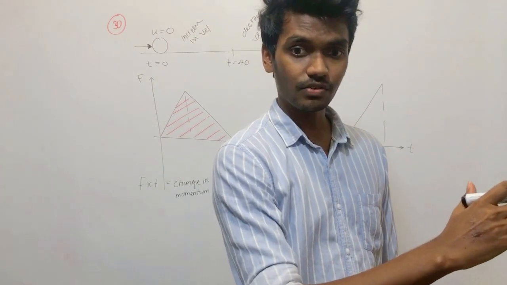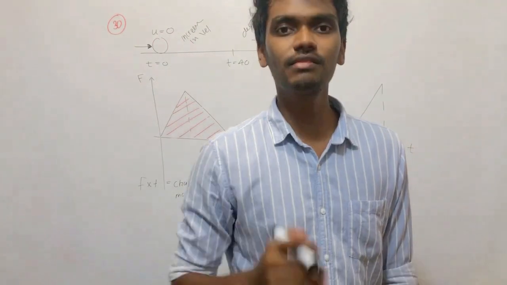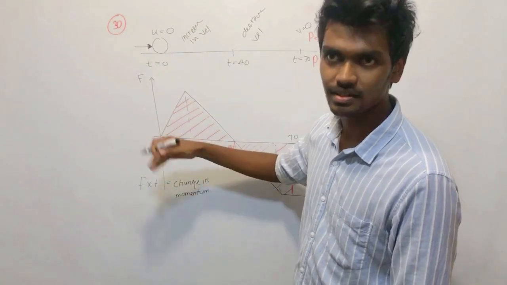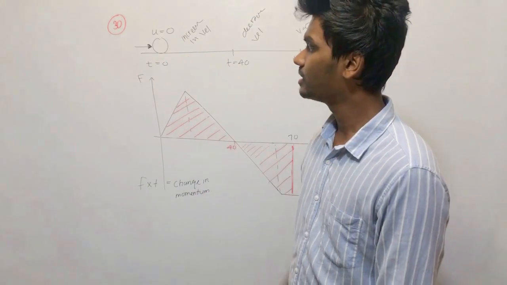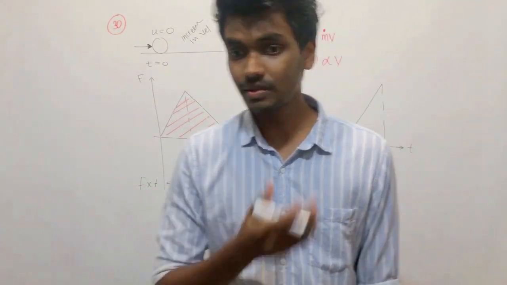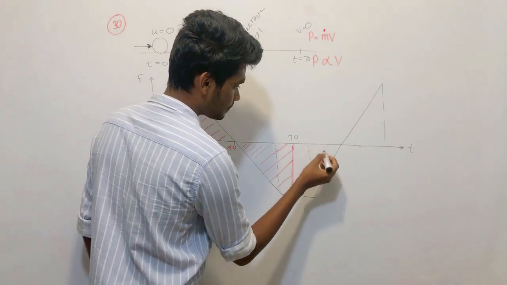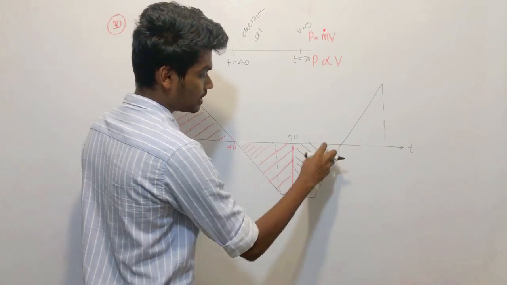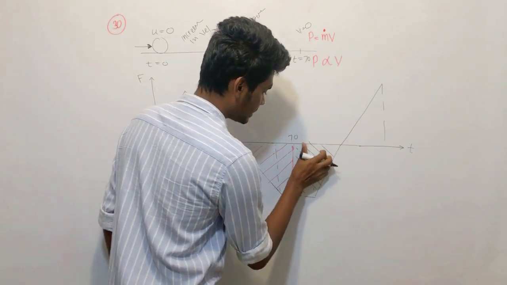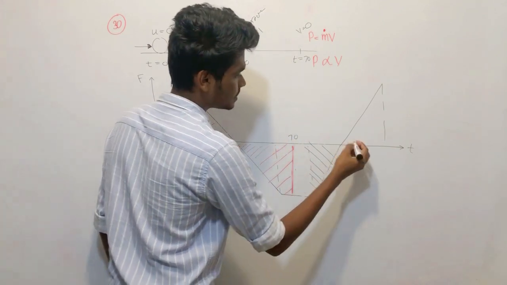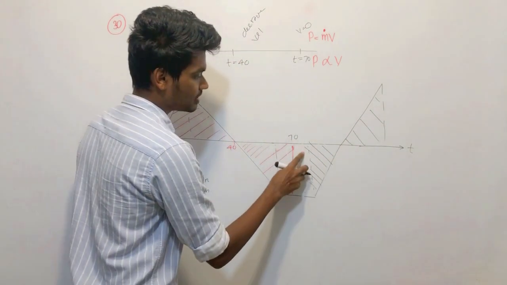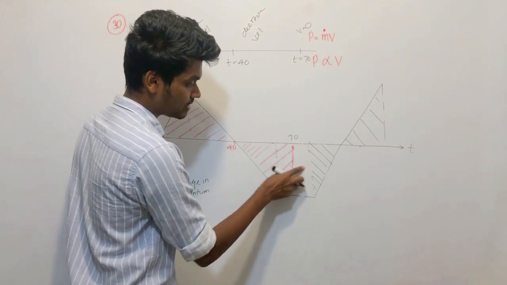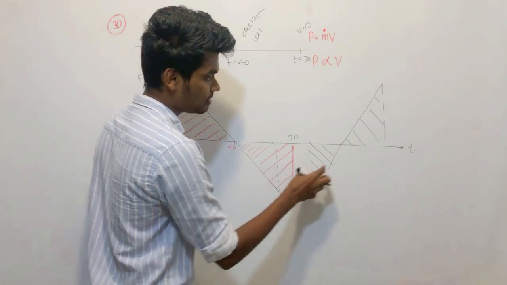Increasing velocity is equal to decreasing velocity. The initial velocity is zero, and here also zero. Once again, decreasing velocity. Forget about it. Can you cancel this and this? Obviously, this and this cancel, but this is remaining. The velocity change in the negative sector, a portion is remaining.